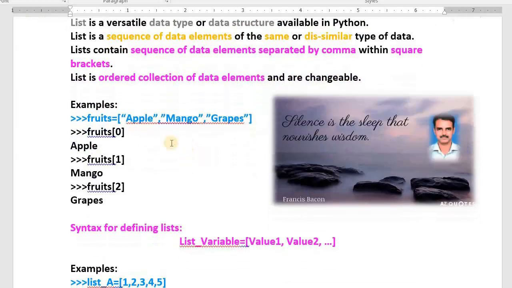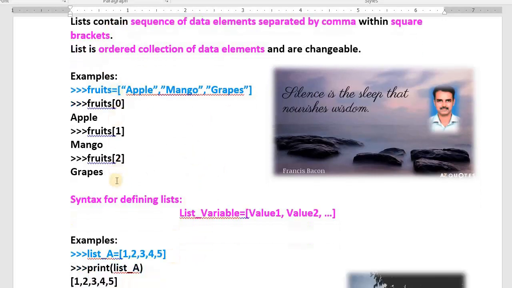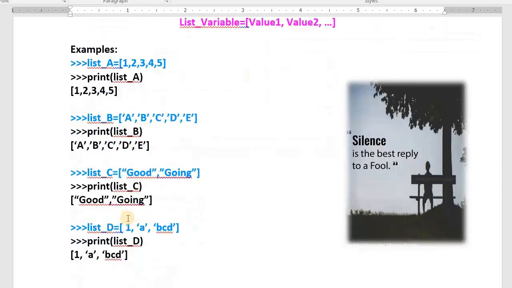Give examples also. See one simple example. Fruits is the list variable: apple, mango, grapes. I want to get the apple: fruits of 0. Fruits of 1 is the mango. Fruits of 2 is the grapes. How do we get the contents of that list? We use index values like 0 and 2. How to define lists? What is the syntax? List variable equals square brackets, which are a must, then the list of data elements separated by commas. Write the syntax like this and give examples like this. You get very good marks. Why not give more examples? Sure, you can give 4 examples, even more than 4.